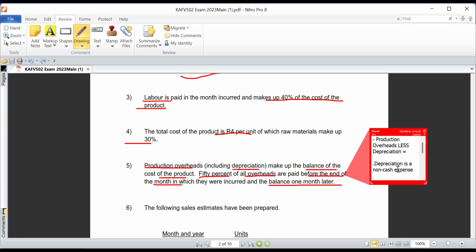So for as long as the asset is in use by the company, it will begin to depreciate in value, or begin to lose value because you're using it. I can give you a good example with a common thing that you know. Let's say you bought a vehicle 3 years ago for 300,000 rands.